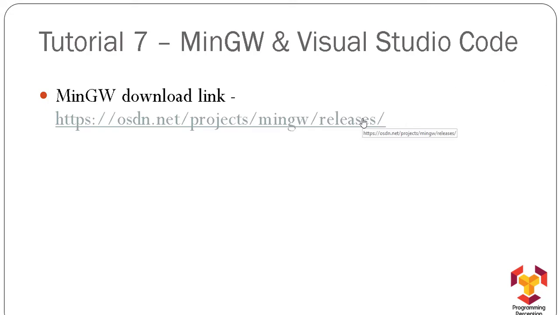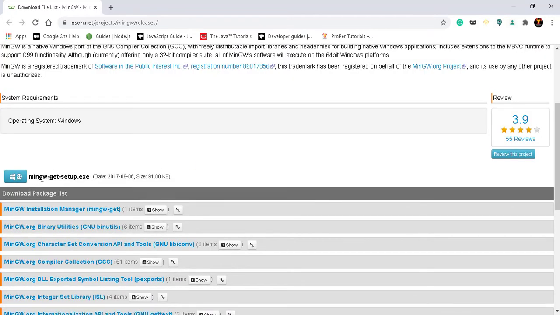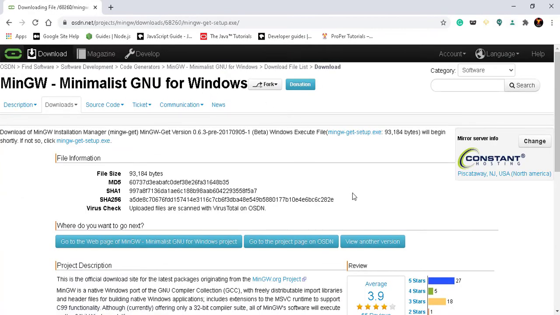The first step is to install MinGW. So I'm clicking on this link and it will take me to the download page of MinGW. So let's click on it and here it is. Now on this page, you will see this link over there, mingw-get-setup.exe. So just click on it and it will take us to the download page.